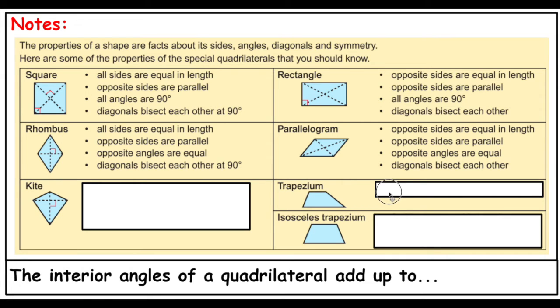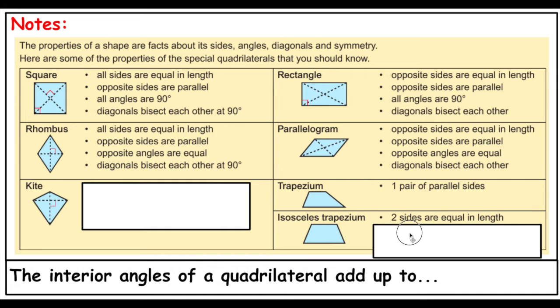A trapezium doesn't have that much going on, but it does have one pair of parallel sides, which we call the parallel bases. In this case, this side would be parallel to this side. Don't forget, parallel means that they go infinitely in both directions and they would never intersect paths. They have the same rate of change over time, or the same gradient.